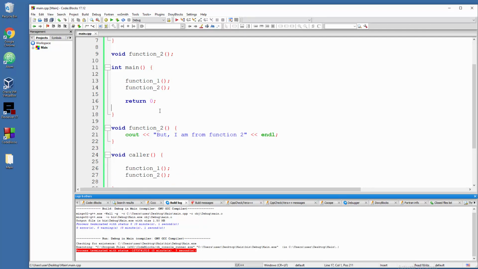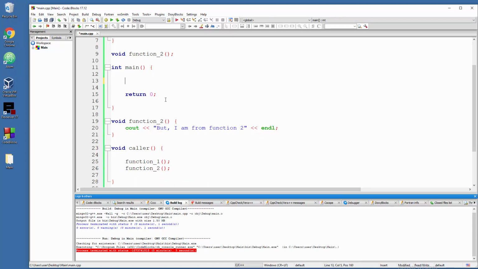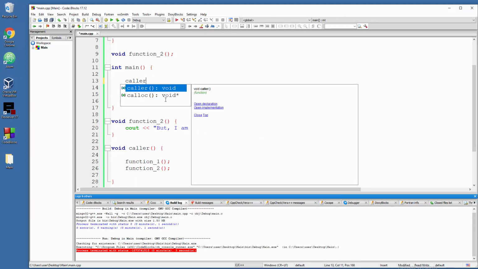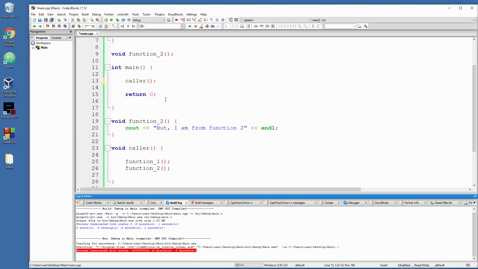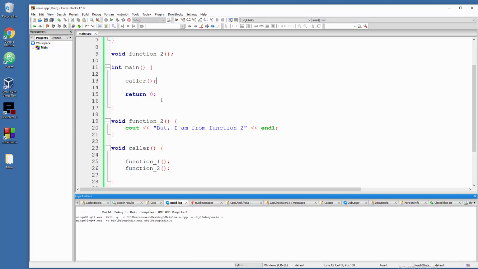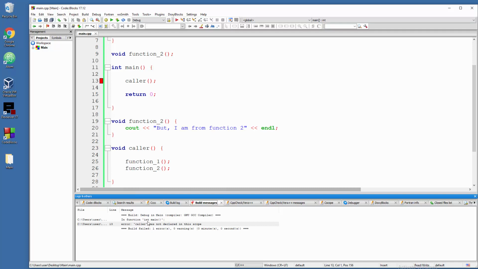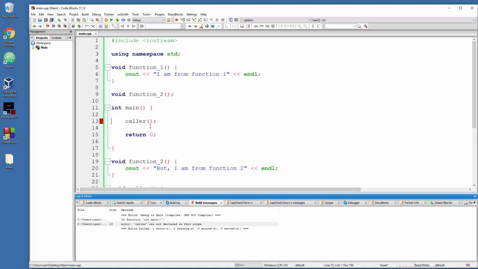Okay, so here we don't need these 3 lines anymore, so now we just need to call caller, and the result will be, guess what? Error, because we didn't declare caller, whatever you call it, before main.